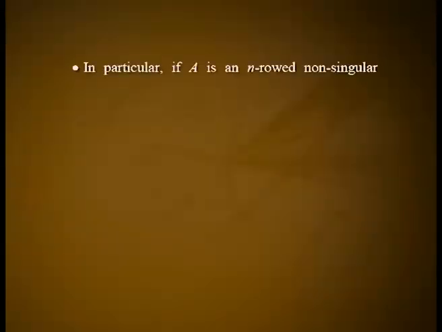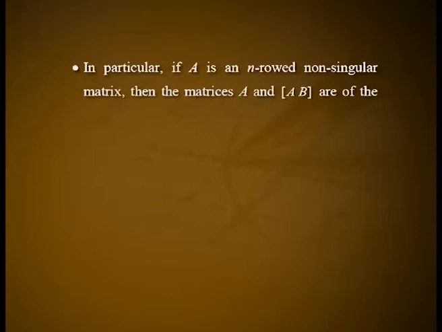Remarks. With the same assumption as in the theorem and that AX is equal to B has a solution, we have the following particular cases. In particular, if A is an n-rowed non-singular matrix, then the matrices A and AB are of the same rank, namely n.